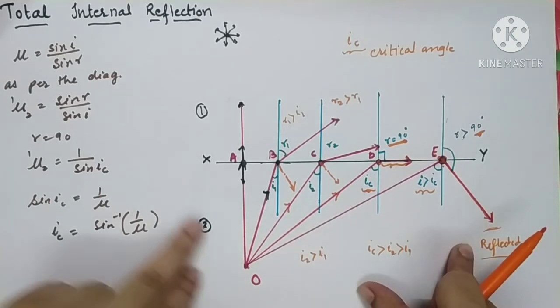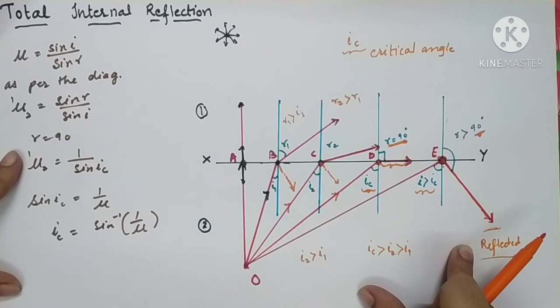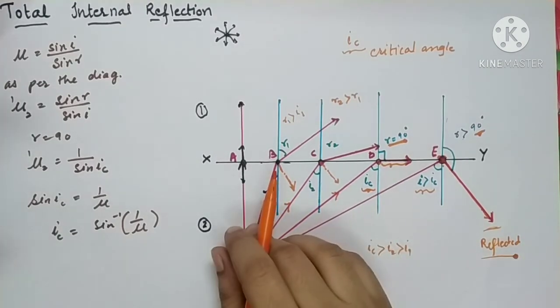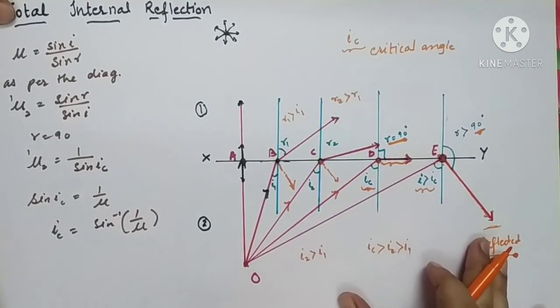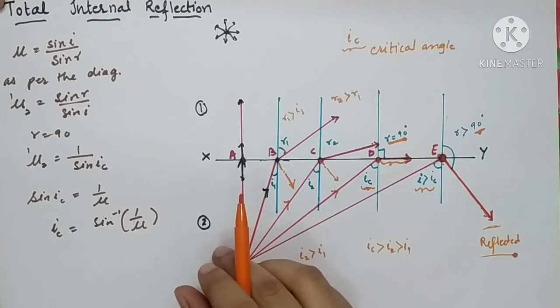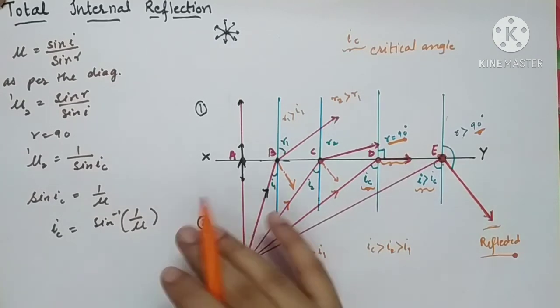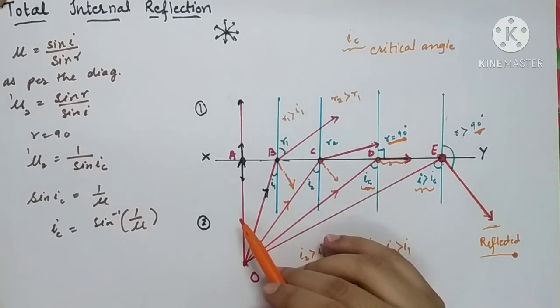So it is very simple and very easy to understand how total internal reflection occurs. The application of this process is omitted. We are going to see its application in a very short period. We are not going to give much time to the application because it is omitted, but we are going to study it. So again I am going to define this process.